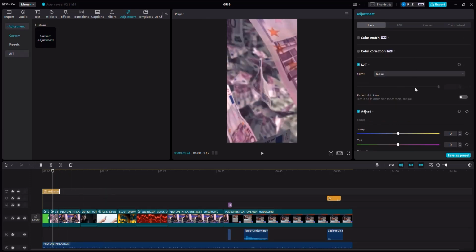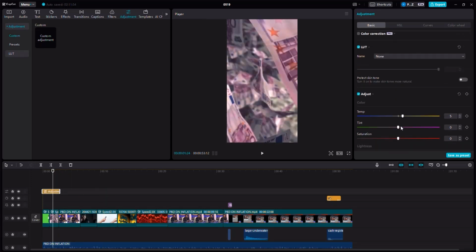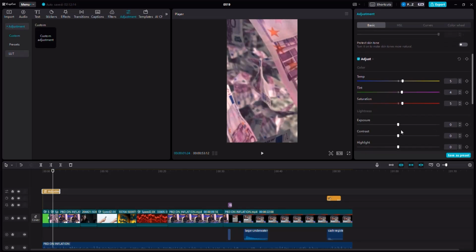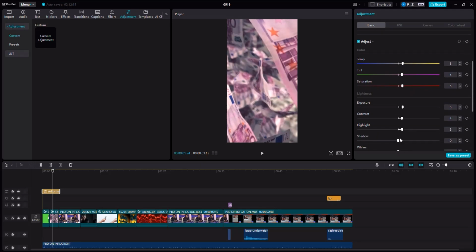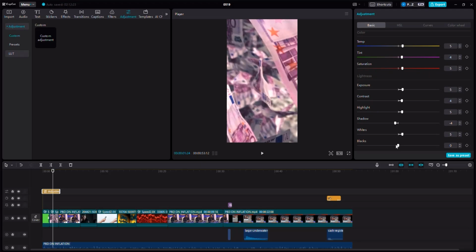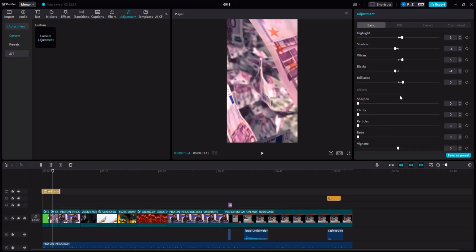Click. It will take you here, in which you can control the temperature, the tint, the saturation. Add just a tiny bit of each. Add some exposure, some contrast, some highlights. Decrease the shadows. Add some white light. Decrease the shadows here as well. Add some brilliance, sharpen, and add some clarity to the video. And most importantly, add a vignette of 20 like I did here. This will add a cinematic effect.